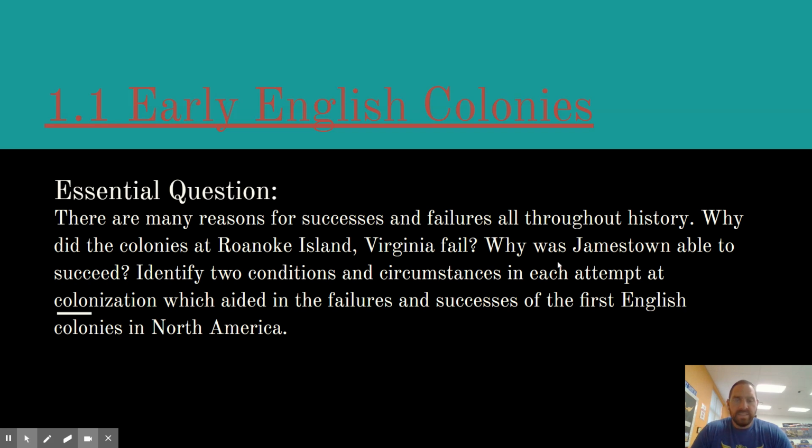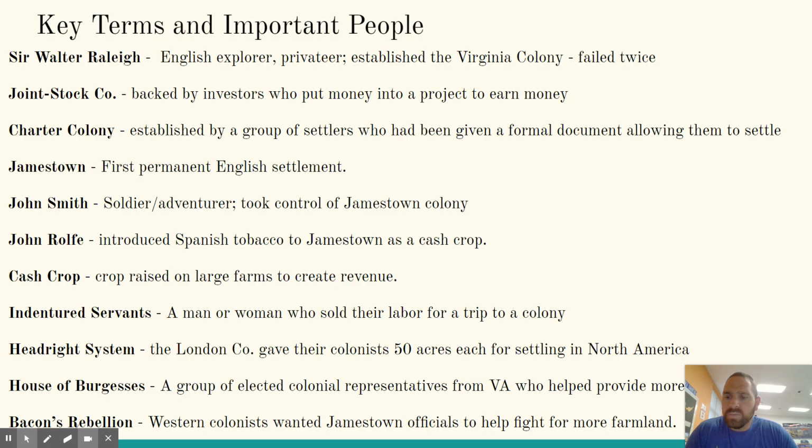Okay, the ideas of success and failures, and that with every success, you'll find failures that came before it. Okay, so here are some of the key terms and important people, the vocab terms for the week. We have Sir Walter Raleigh, who was an English explorer, privateer, established the Virginia colony. It failed twice. We have joint stock companies. These are companies that are backed by investors who put money into a project to earn money. A charter colony is established by a group of settlers who have been given a formal document allowing them to settle in any particular area.